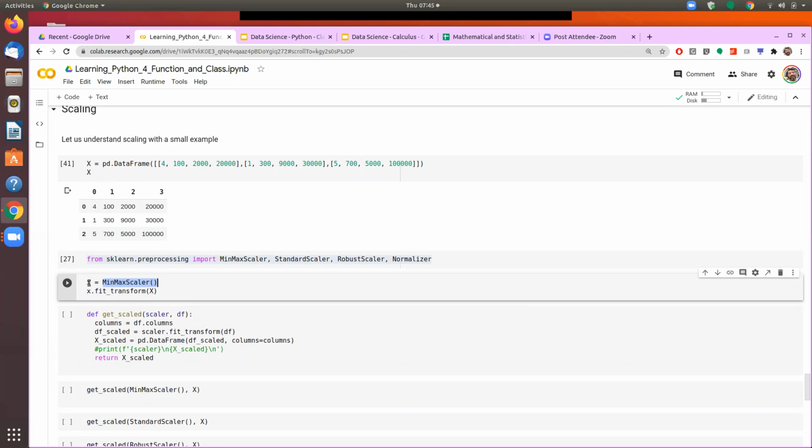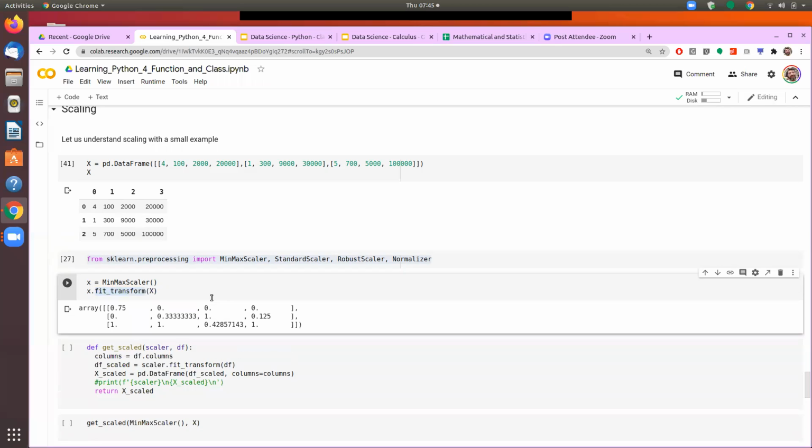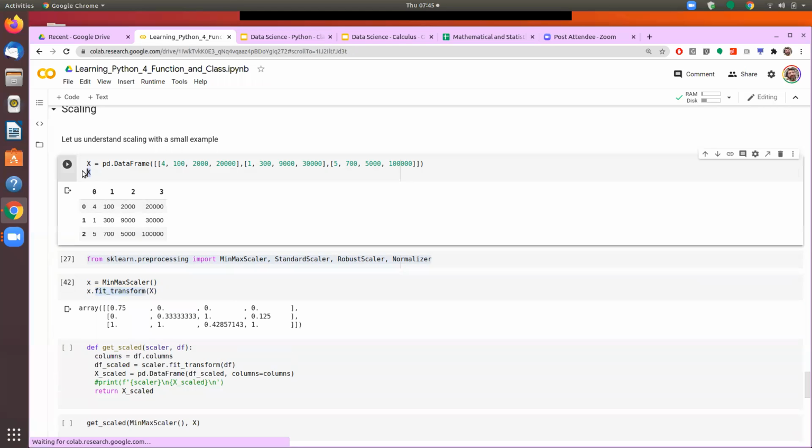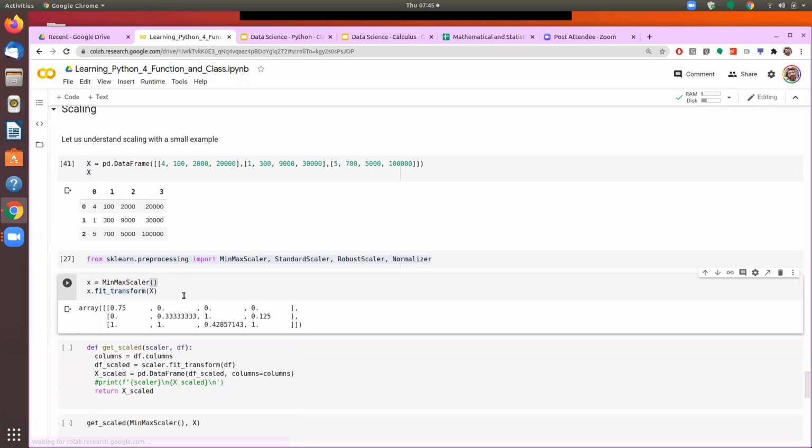And then on that instance, I can call the other function, which is the fit_transform function. Since you will be using this very often, we need to understand what we are doing and why we are first creating an instance here. It calls a function and then it is scaling the x data frame that we have given.